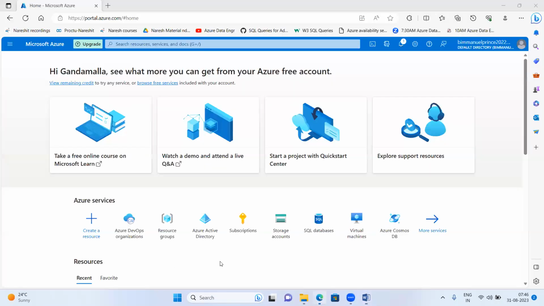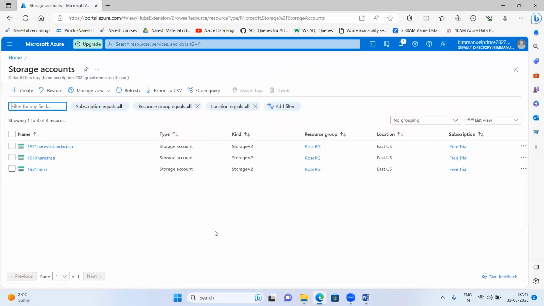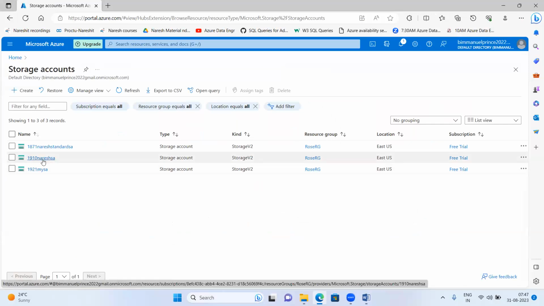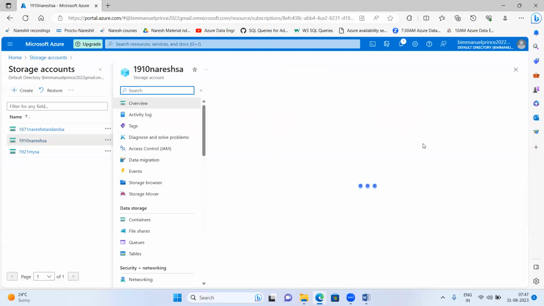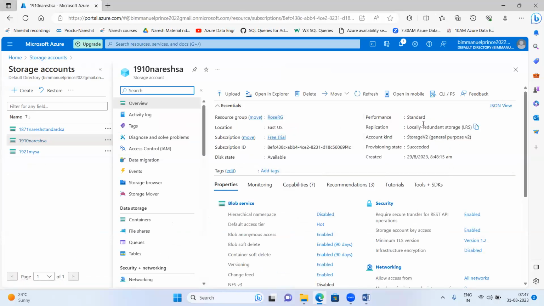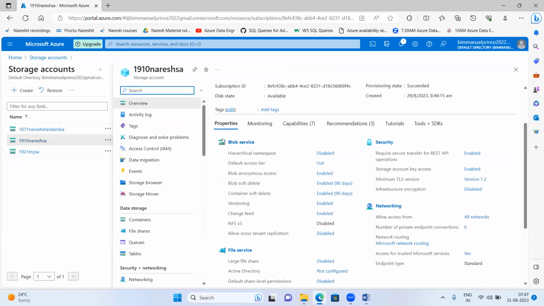Fine. So I'll go here. This is my cloud platform. I'll go to the storage accounts, and then I'll go for this storage account 1910 Naresh SA. This is our standard storage account. We have seen yesterday the blob or container storage services. In that we have seen page blob, append blob, blob, etc. Now we'll see the file share storage service.